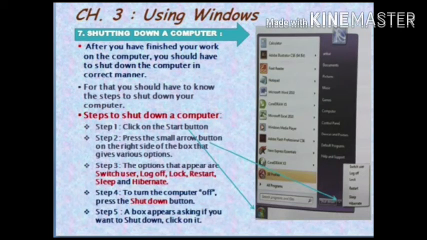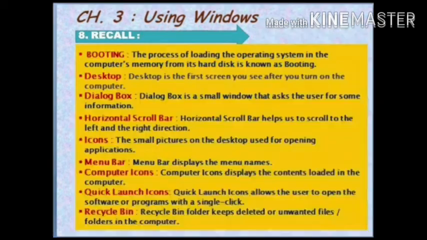Step 1, click on the start button. Step 2, press the small arrow button on the right side of the box that gives various options. Step 3, the options that appear are switch user, log off, lock, restart, sleep, and hibernate. Step 4, to turn the computer off, press the shutdown button. Step 5, a box appears asking if you want to shut down. Click on it.